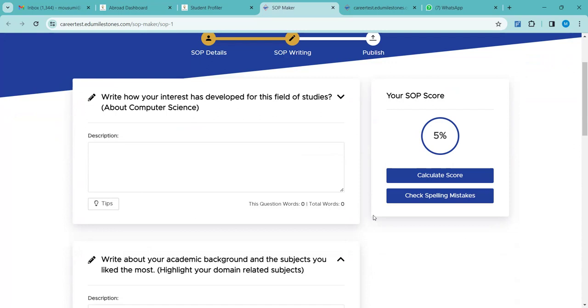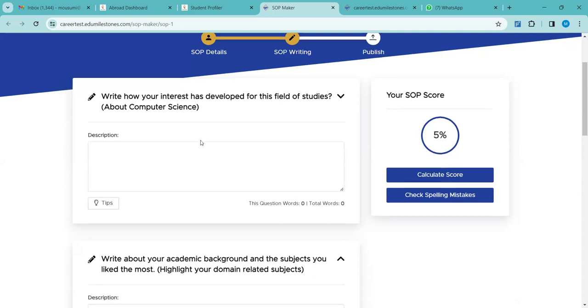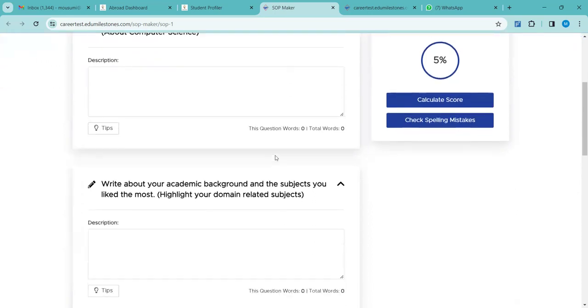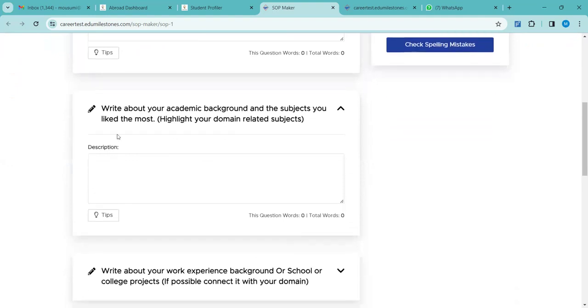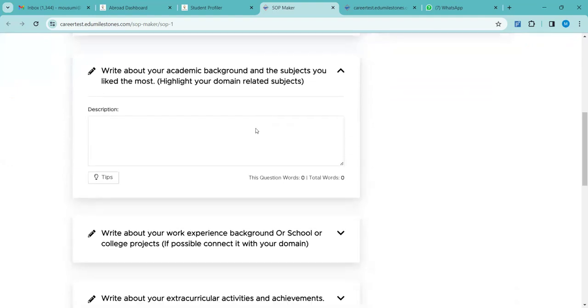See, SOP means statement of purpose, where the student is looking for admission in that particular university for that course. He has to write a little bit about the course, how it has interested him. Okay. He has to write a little bit about his academic background. It should not be too elaborate and the language should not be too flowery. Okay. It should be very simple, very specific, very to the point, very clear. Only about the student informations.